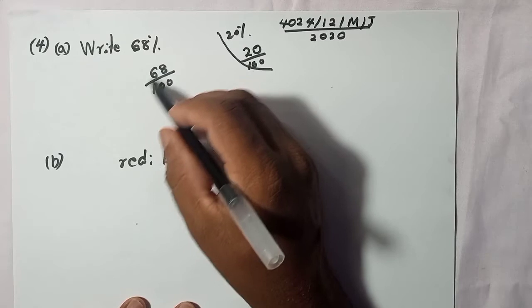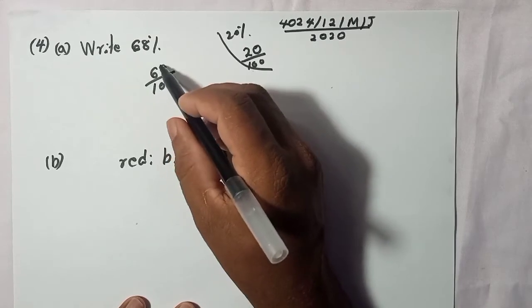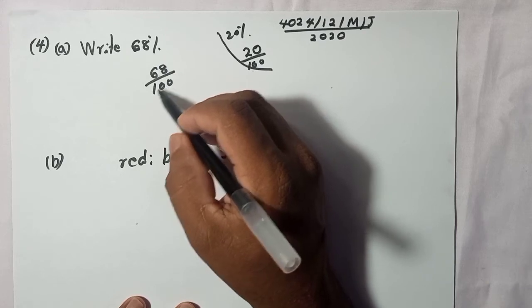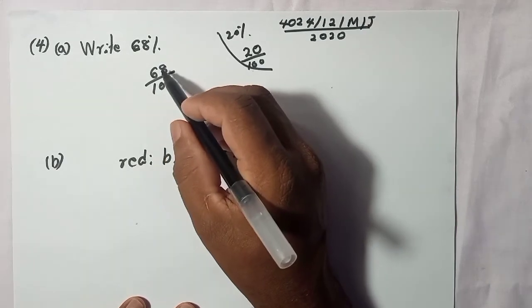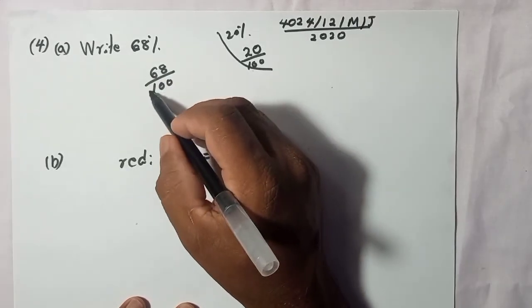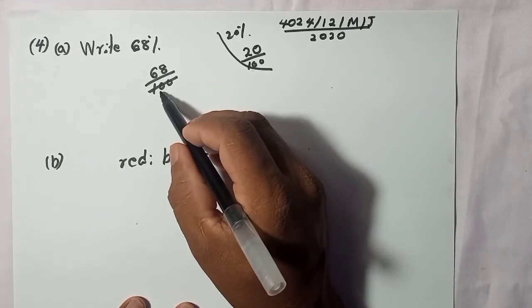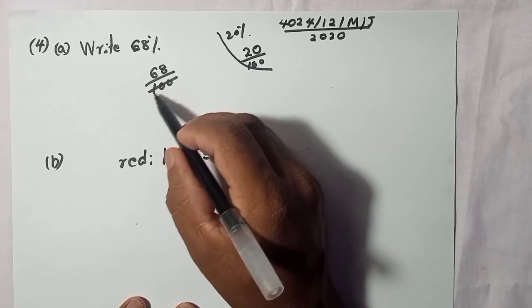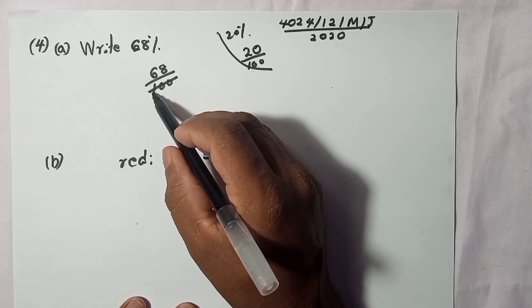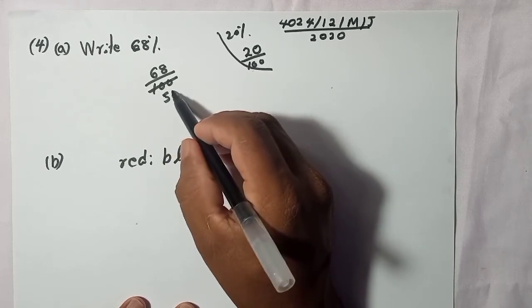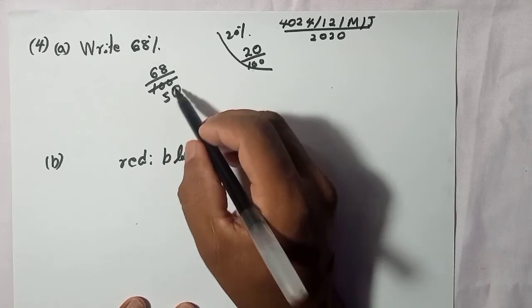Then you can simplify this. Simplify means you can cut down the numerator with the denominator. Here we can cut by 2. How many 2s are there in 100? 50. Or you can divide by the short way: how many 2s are there in 10? 5. In the 0 there's no 2, so 50.